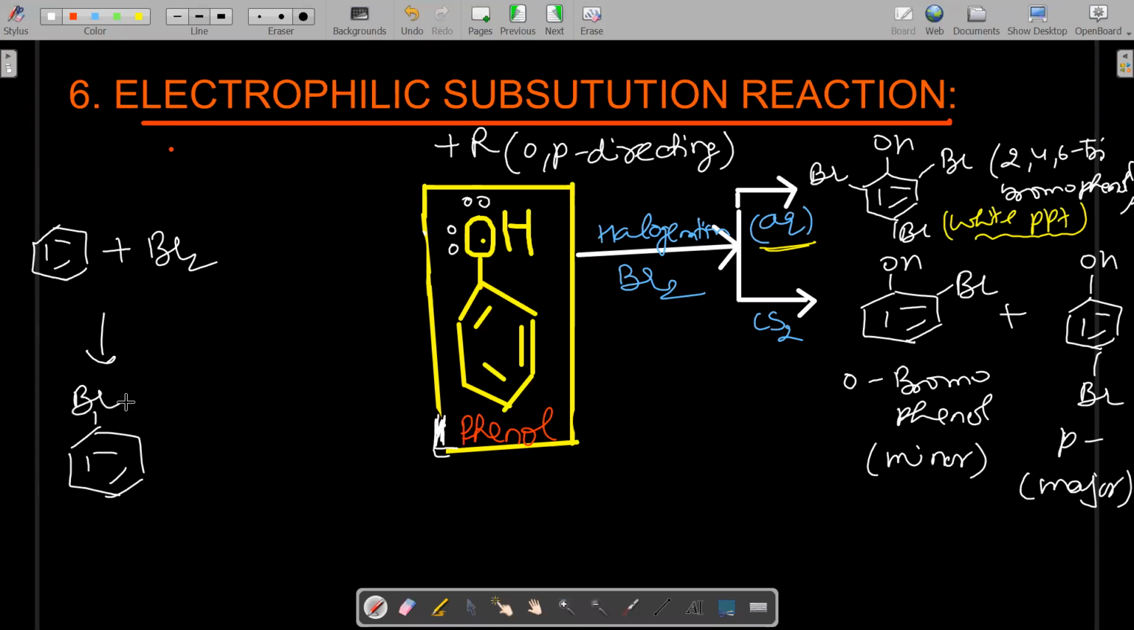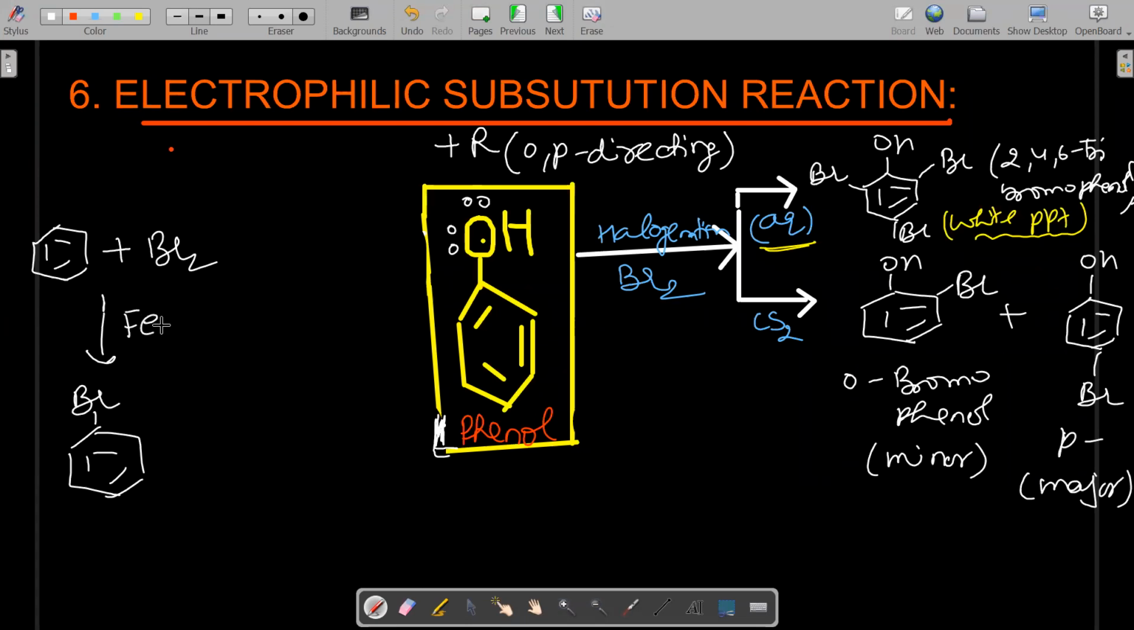Okay, is this reaction correct? Something is required over here. Something is required above the arrow. Benzene reacts with bromine, or benzene reacts with chlorine, to form bromobenzene or chlorobenzene. Is this reaction complete? Something is missing over here.